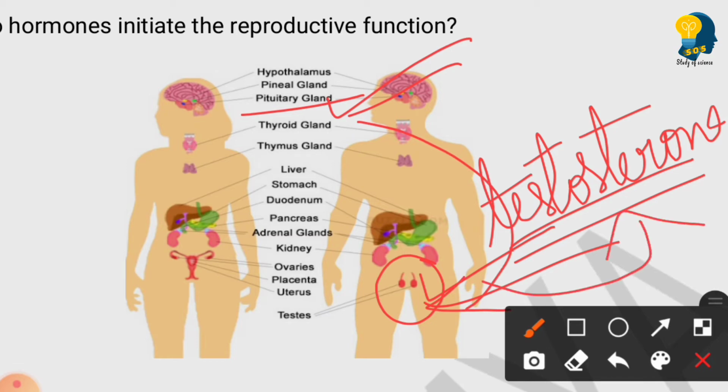So who will send that message? Who will communicate? That is done by a hormone called stimulating hormone. Very important, stimulating hormone.